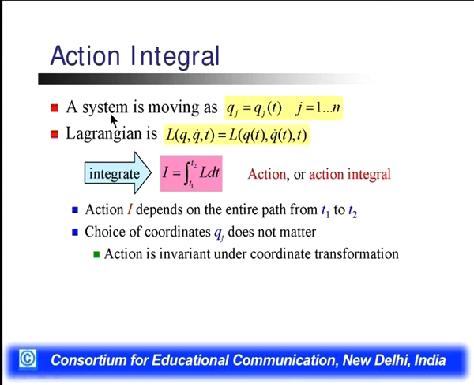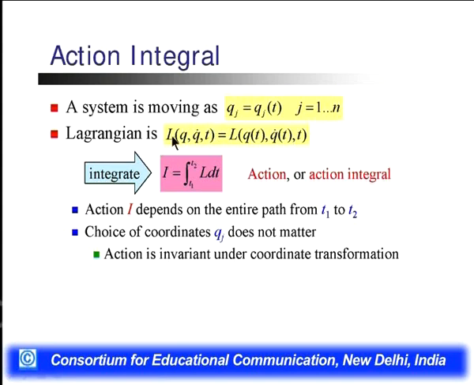Again we have a system in motion, moving with coordinates qj equal to qj(t), where j can be 1 to n and t is the time. The Lagrangian can be defined as L(q, q dot, t); all are time dependent, so we can write it as L(q(t), q dot(t), t).